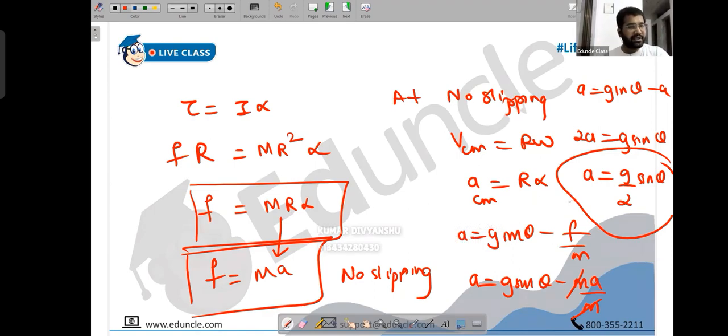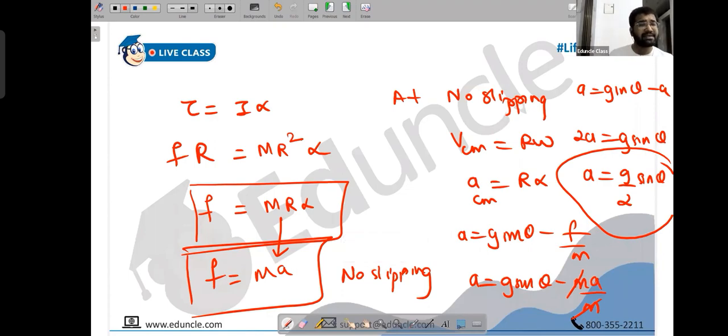Now, I think we took a very similar question in class for solid sphere, for which we had derived an answer of 5 by 7 g sin theta. Okay. So we have got the acceleration of question 2. But this is for ring now. So for ring, the acceleration value at no slipping is g sin theta by 2. Take note.